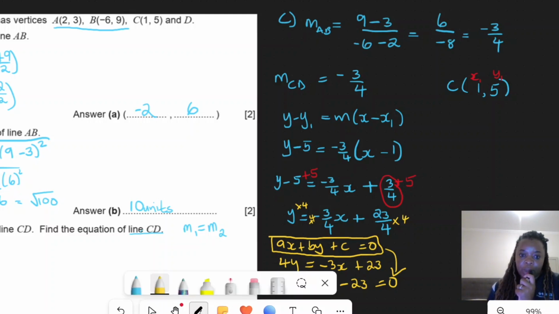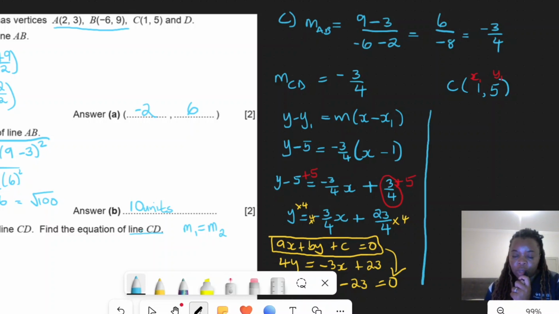Now, what is another way that you could have used, or another formula that I was talking about at the beginning of the solution to this question? So I was saying you can also use another equation. Alternatively, you can use the equation y is equal to mx plus c. We know that y equal to mx plus c is the standard equation of a straight line. So if I know the gradient and I also know a point, so this is like my x and my y, I don't have to call it 1, I just have to call it x and y for this formula.